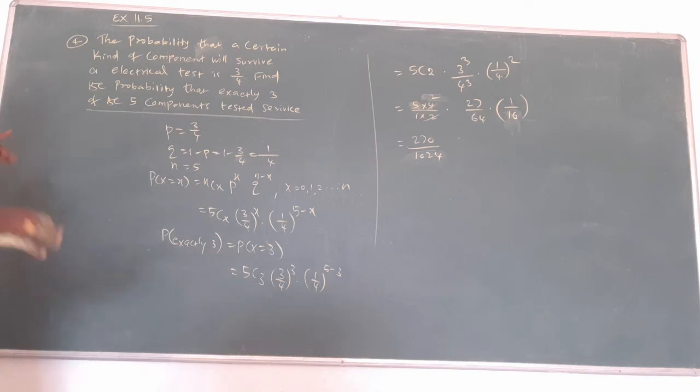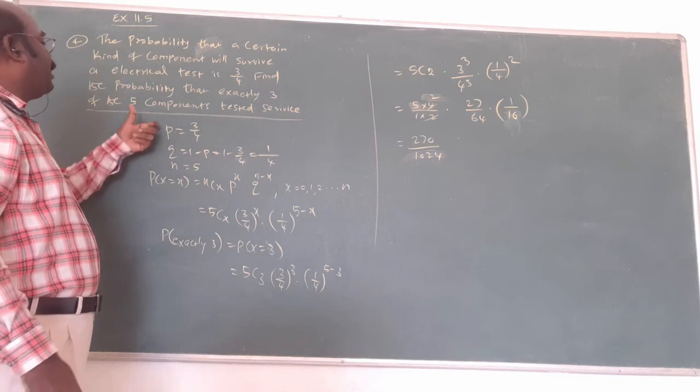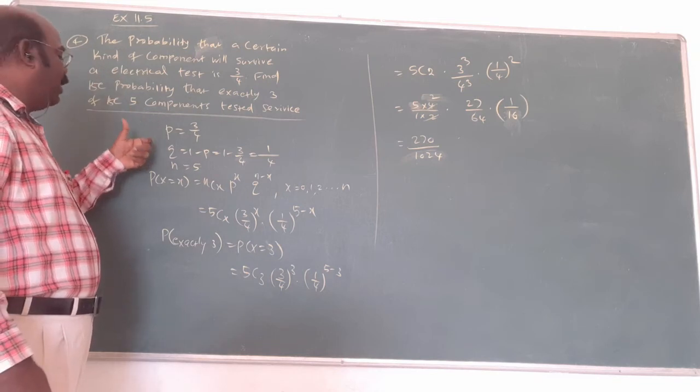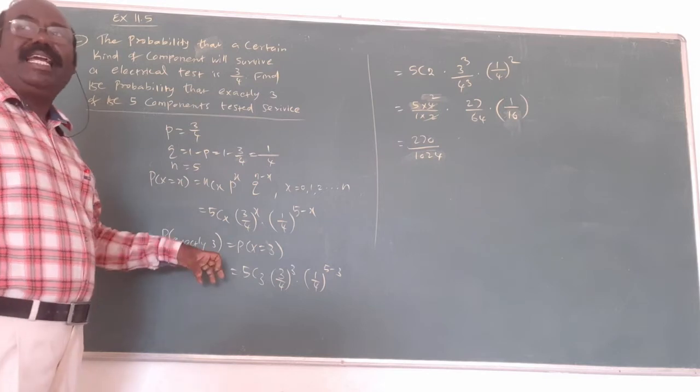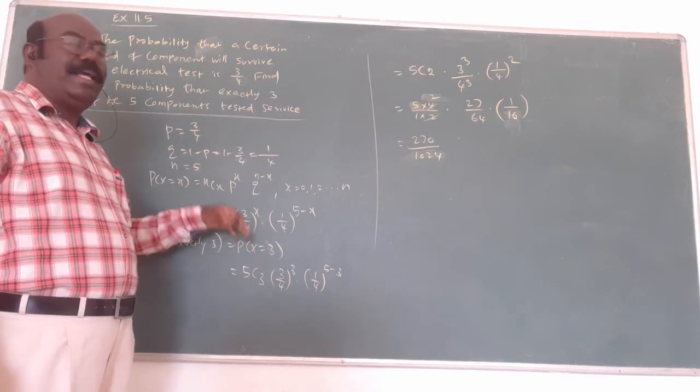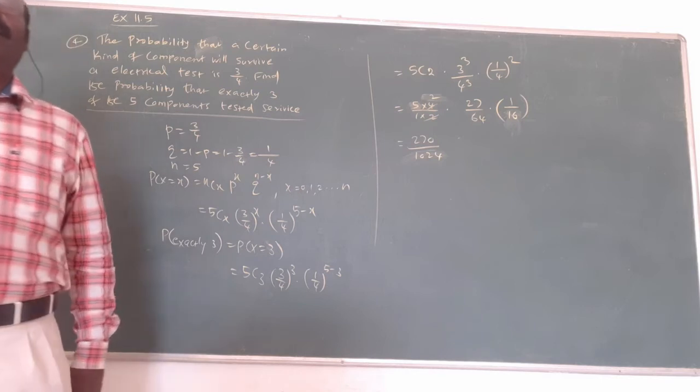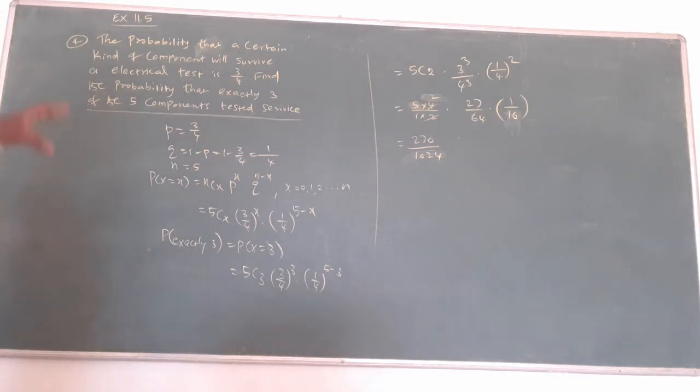Anyway, from the question you will get p, then q, then n, then write the binomial theorem formula. Now what is our thing? Exactly 3 is asked, so replace x by 3, we get the answer. These are 2 mark or 3 mark questions only, because only 1 mark is asked now.